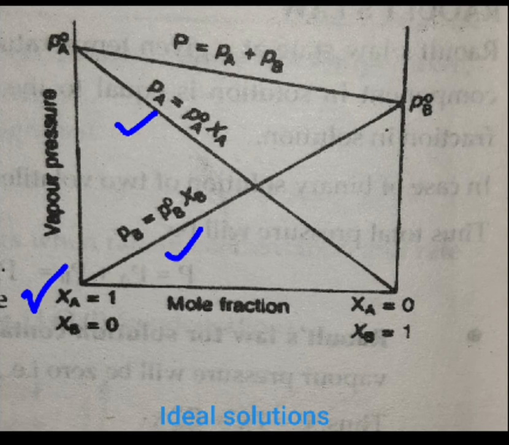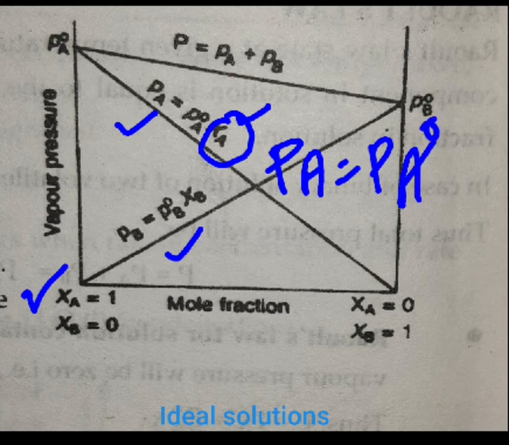For that, you need to understand what is the partial vapor pressure within the solution when XA is equal to 1. What will happen when XA is equal to 1? Just fill that XA is equal to 1 in this equation. So PA is equal to PA0 into XA, but XA is 1. So what will be your value for PA? PA will be equal to PA0, and that's what you can observe at this particular point. The point is PA is equal to PA0.